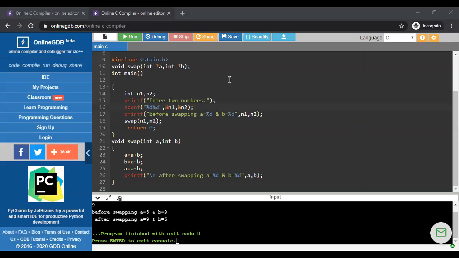on the user, that your pointer variable will hold the address of which variable. It is totally dependent on the user.